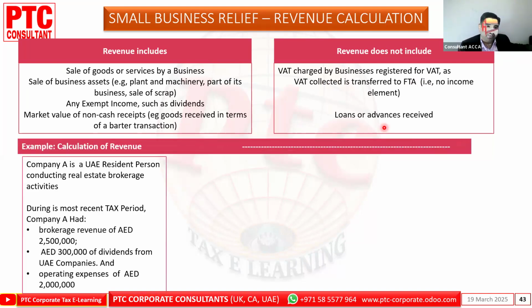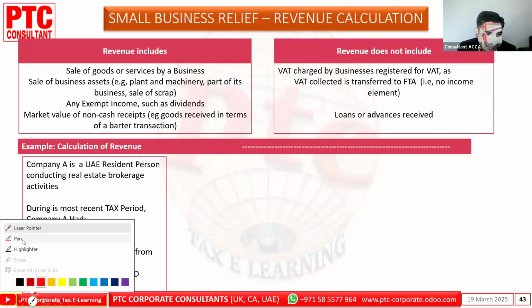Example, calculation of revenue. Company A is a UAE resident person conducting real estate brokerage activity. During the most recent tax period, Company A had brokerage revenue of 82.5 million and dividend of 300 from a UAE company and operating expenses of 2 million. So now guys, tell me, is this SBR or no SBR?